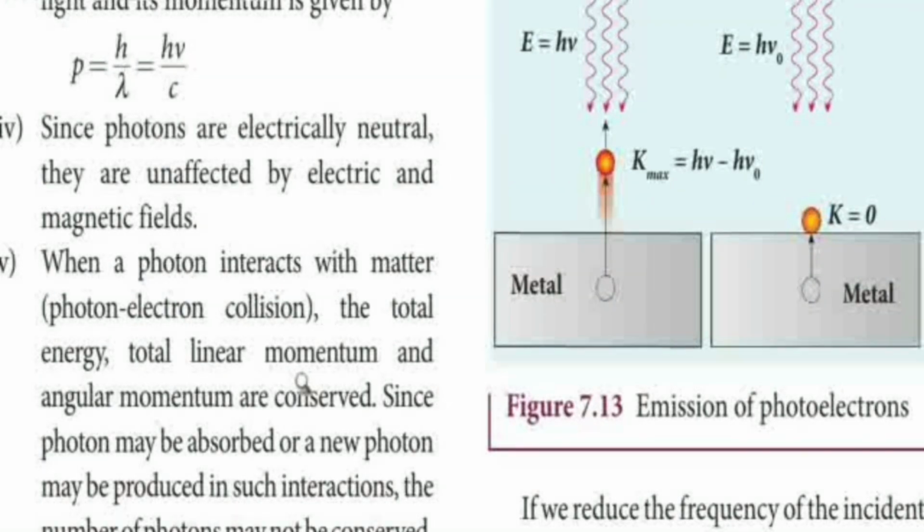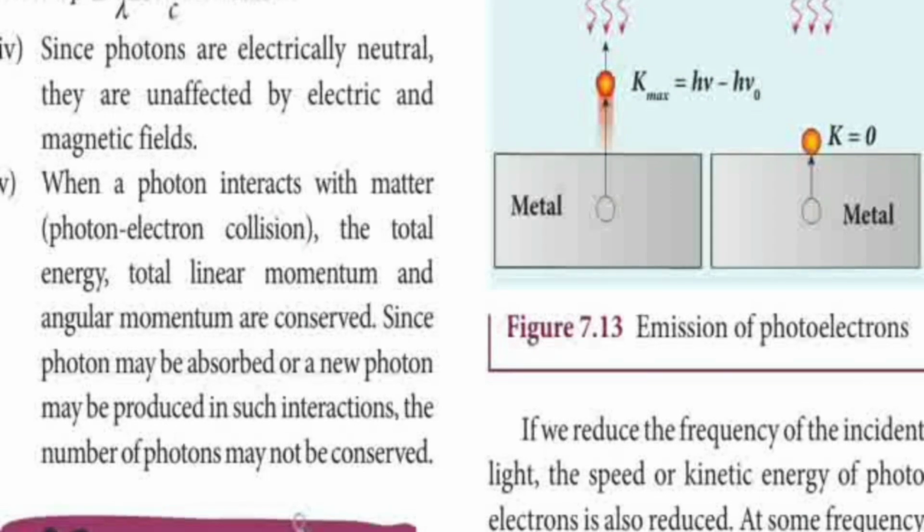Definitely it has kinetic energy, potential energy, or some other form of energy. So here the total energy, that means total linear momentum and angular momentum, is conserved. So a photon may be absorbed or a new photon may be produced. This is the interaction, so the number of photons may not be conserved. Suppose one photon falls on the metal surface, it can emit two photons or three photons also. But the total amount of linear momentum and angular momentum is conserved.